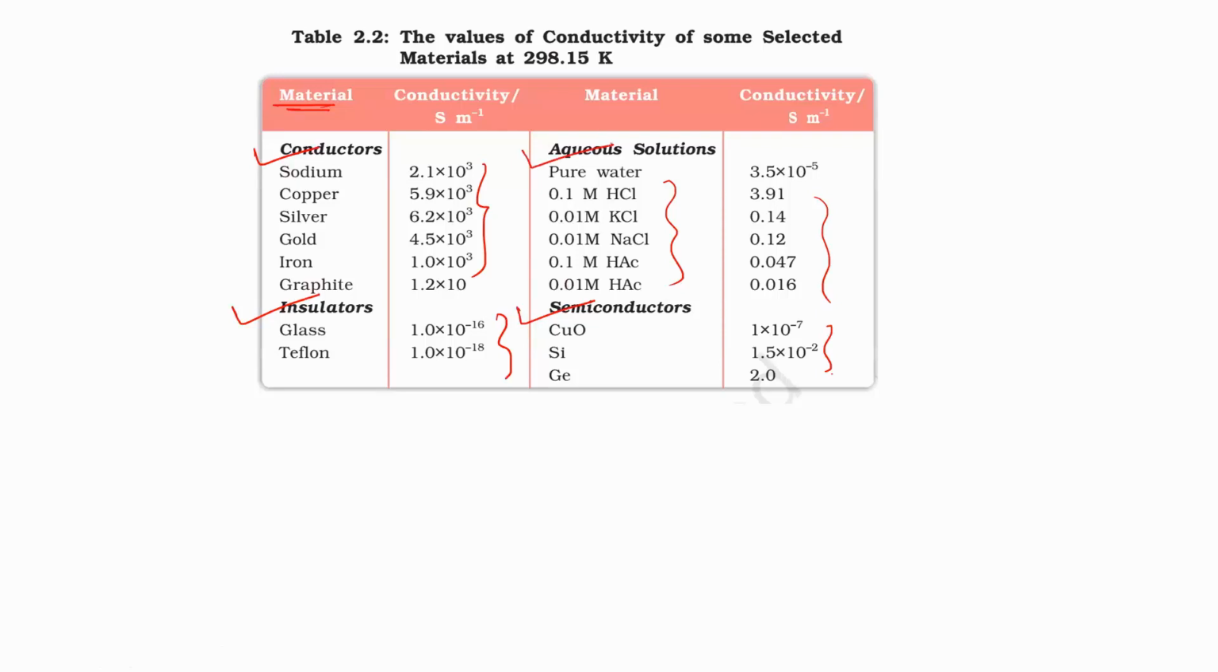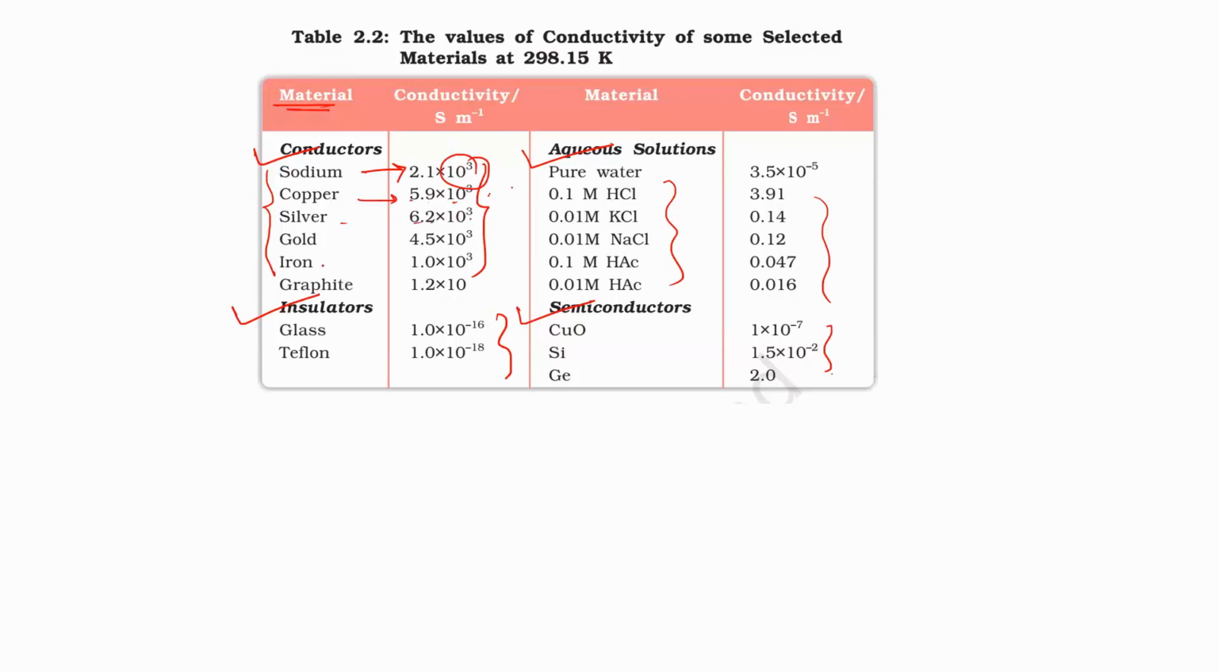What is very important is that the metals have a large conductivity value. If you see, sodium has the conductivity value 2.1 into 10 to the power 3, copper has 5.9 into 10 to the power 3, silver 6.2. So these are the metals which have the high conductivity value.